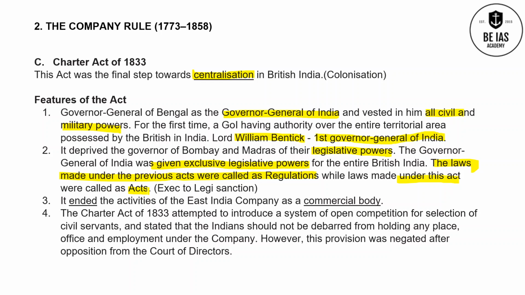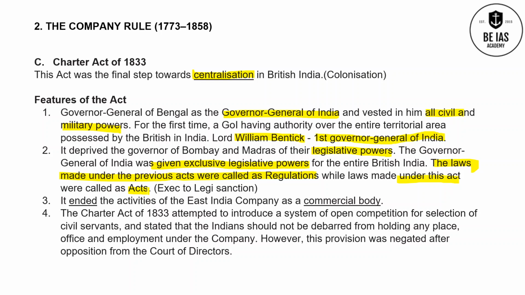Why are they called acts? Because exclusive power is in a single person, and execution and legislative sanctions are there with a single source.